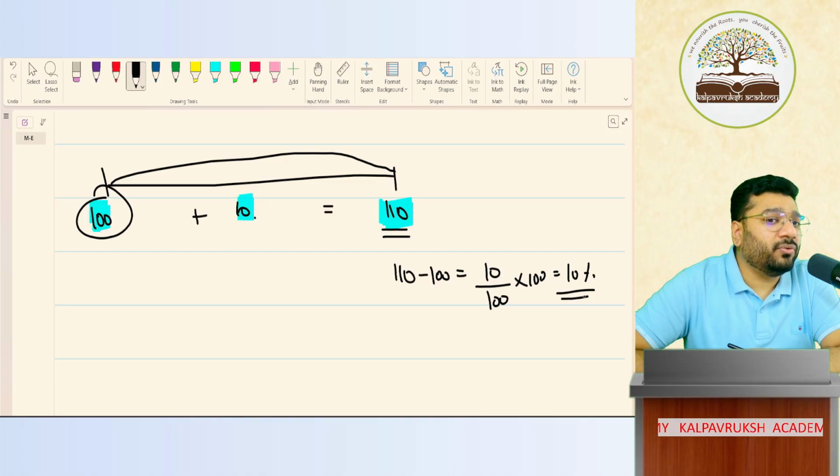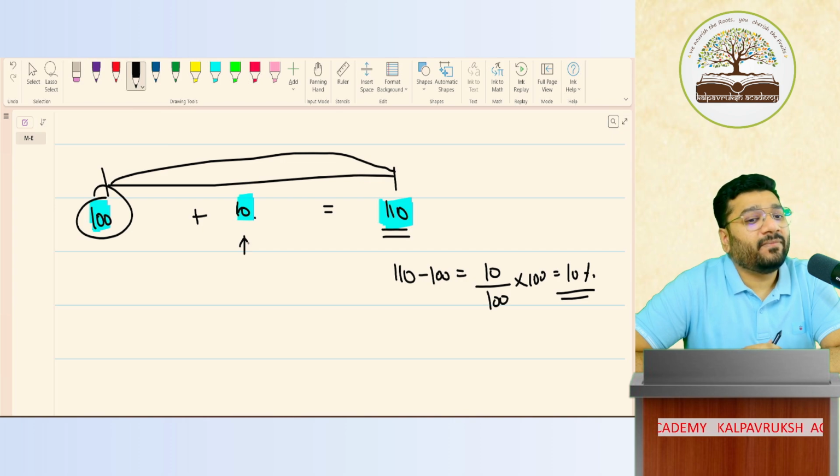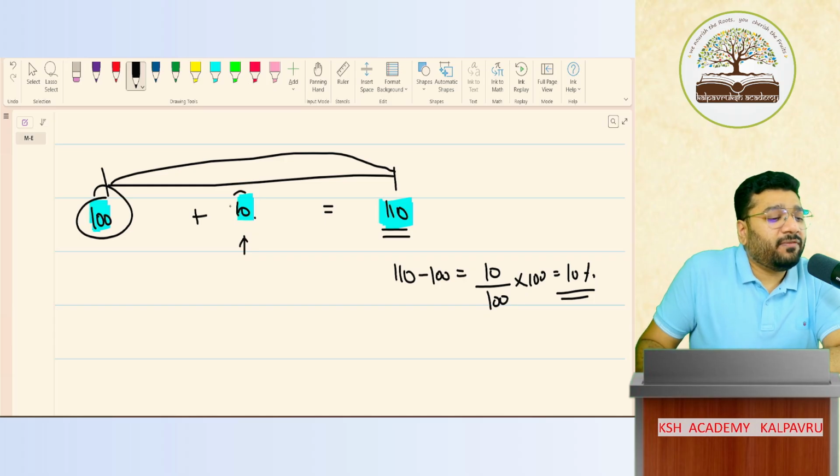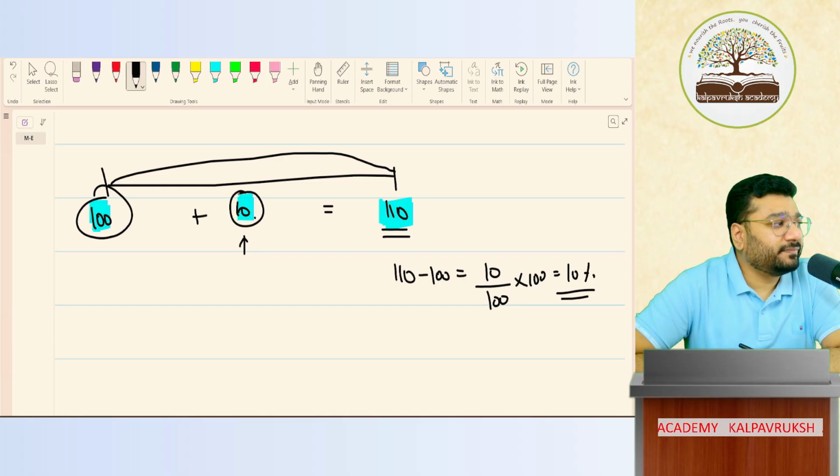My simple question to all of you is, this 10 rupees I've earned as interest, is it simple interest or compound interest? Is it simple or compound? Per annum means simple. Quarterly means compound. Here the 10% we calculated for the entire year. Simple or compound?